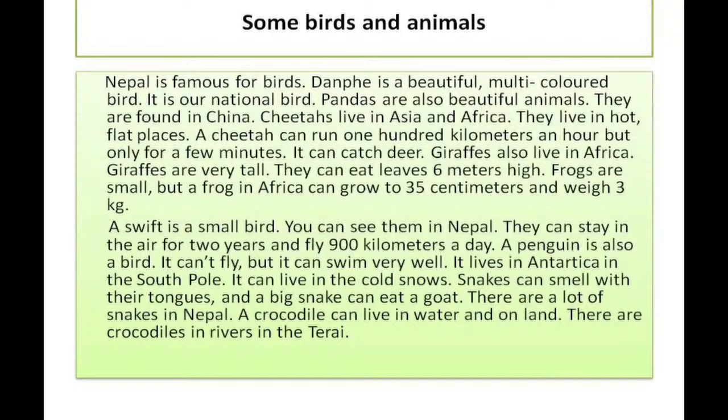It can live in the cold snows. Snakes can smell with their tongue, and a big snake can eat a goat. There are a lot of snakes in Nepal. A crocodile can live in water and on land. There are crocodiles in rivers in the Tarai.